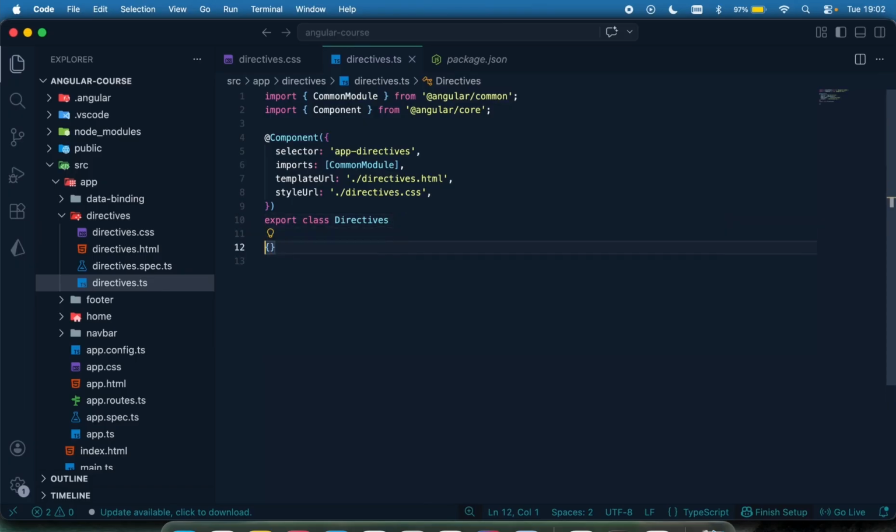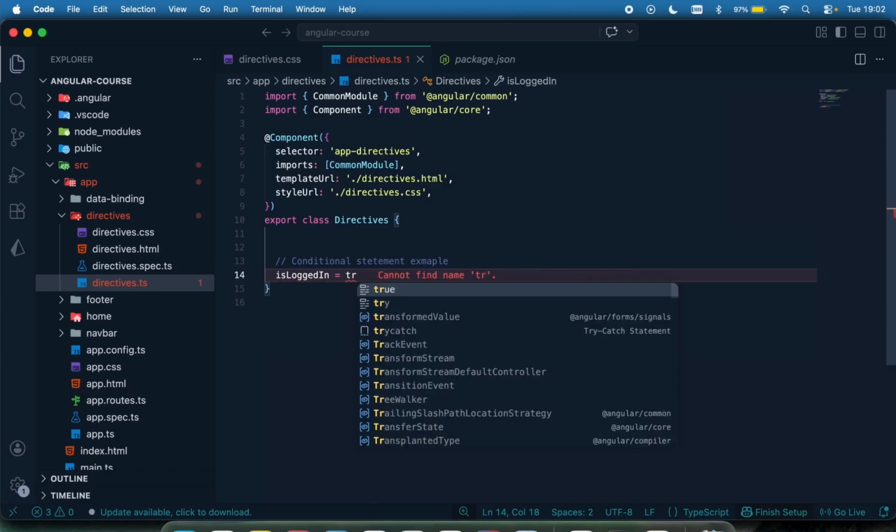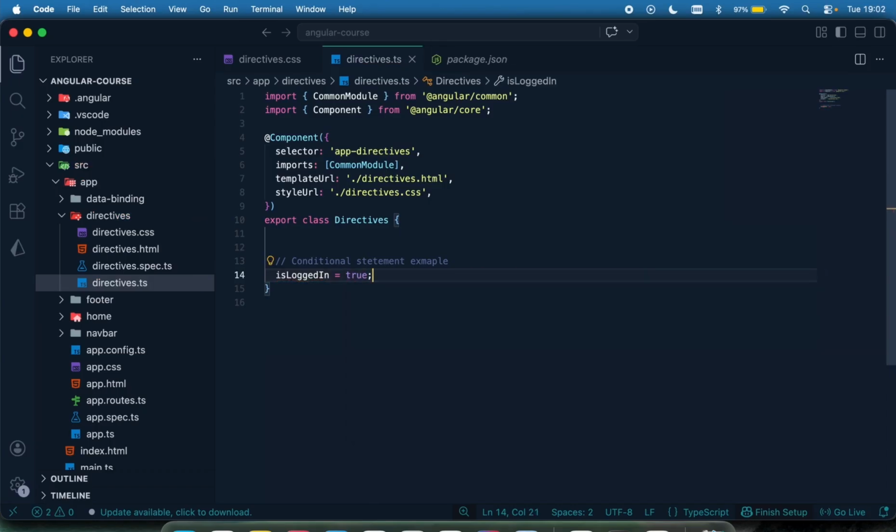Okay, so moving down within this class right here, I'm just going to say conditional statement example or something like that. I just want to have some variables down called isLoggedIn. I want to be able to use the directive to do something if isLoggedIn is true. And I just want to say userRole, just a very simple example. I just put admin so we can see how conditional statements can be written using directives.